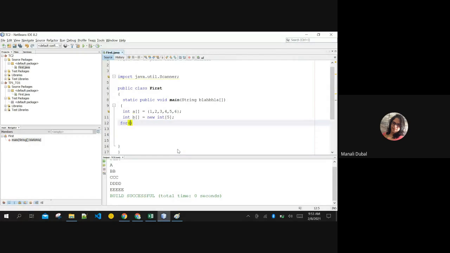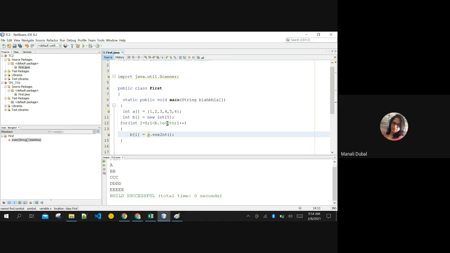So you will run a loop, right? i equals 0 because array index starts from 0. i less than b.length. Let me show it to you. It's taking time, no problem. And then i plus plus. Then I can take scan.nextInt, and I can save it like this, as b of i.